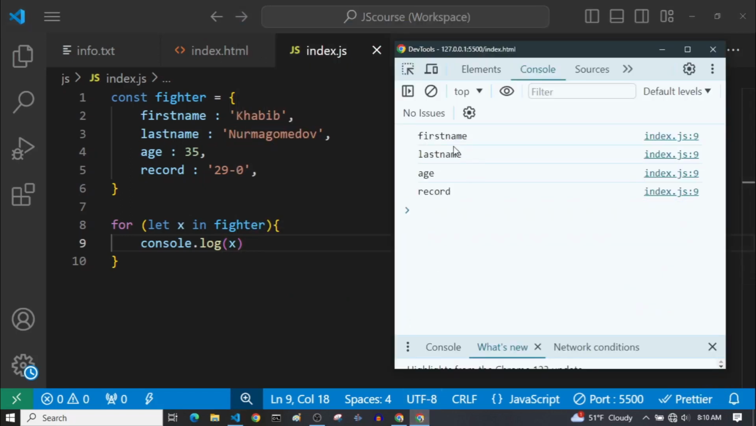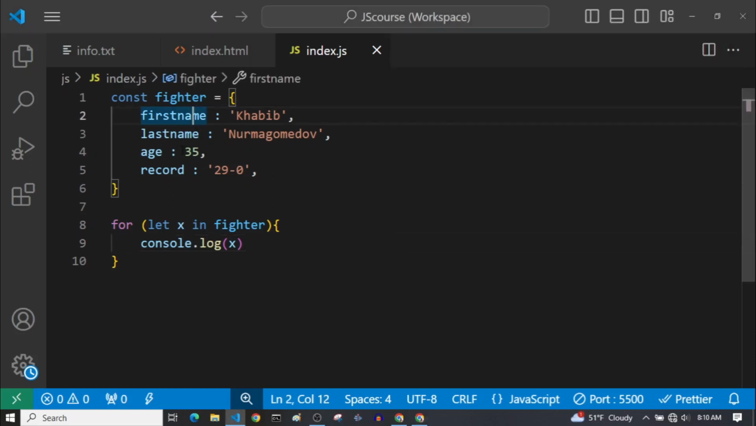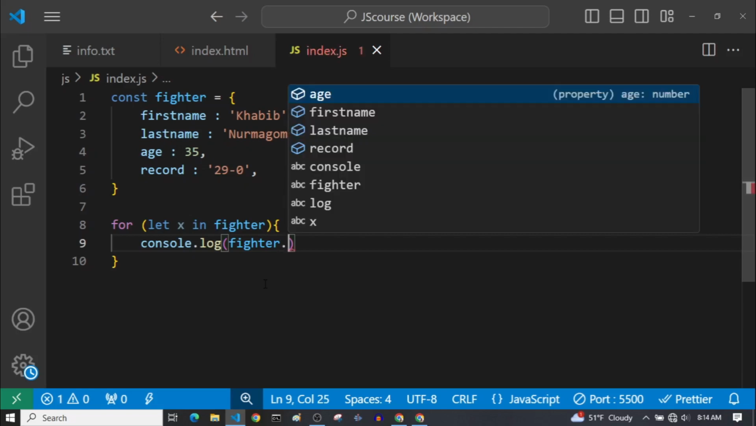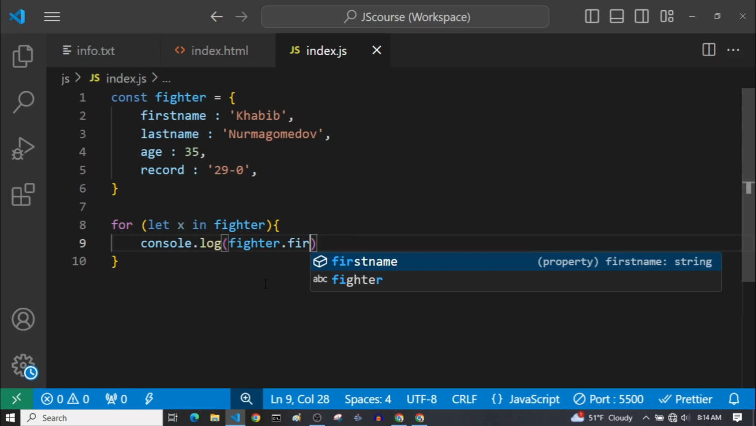And now if we see, as you can see, our x is our keys inside this object. You can see first name, last name, age, and record. These are the keys or properties within this fighter object. And now how about the values of these properties within this object? In order to access values for the properties within an object, we can use the bracket notation. So here we have our fighter object. You know that typically when we want to access a property within this fighter object, we can use dot then the property name, for example first name.